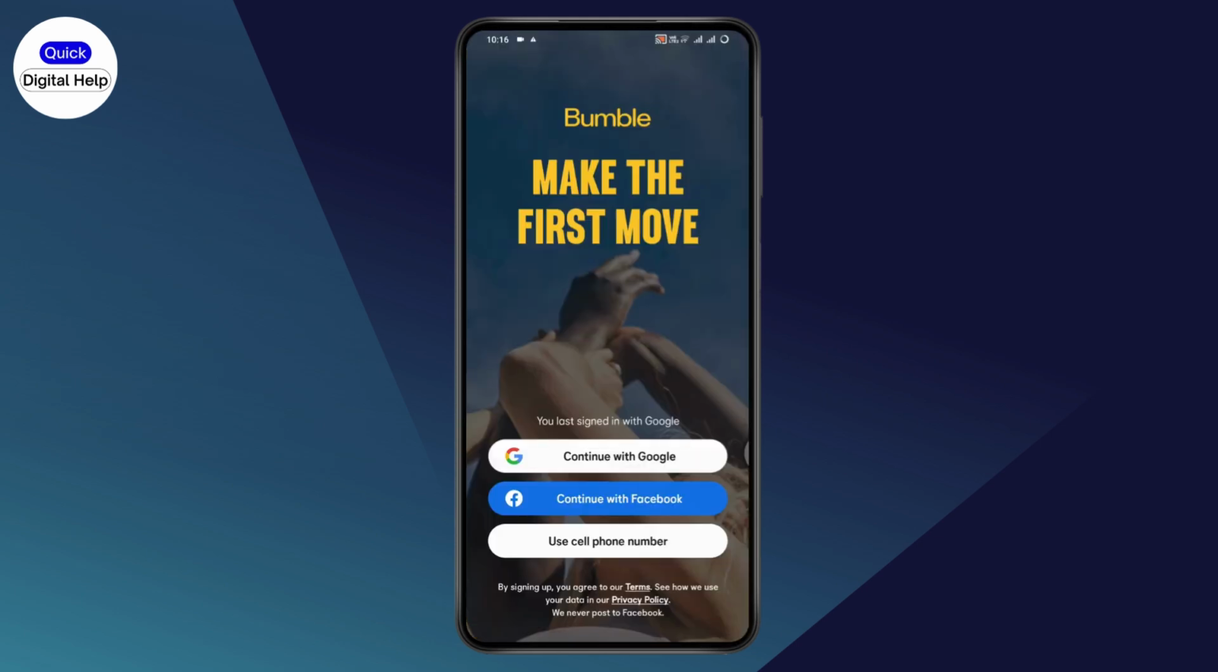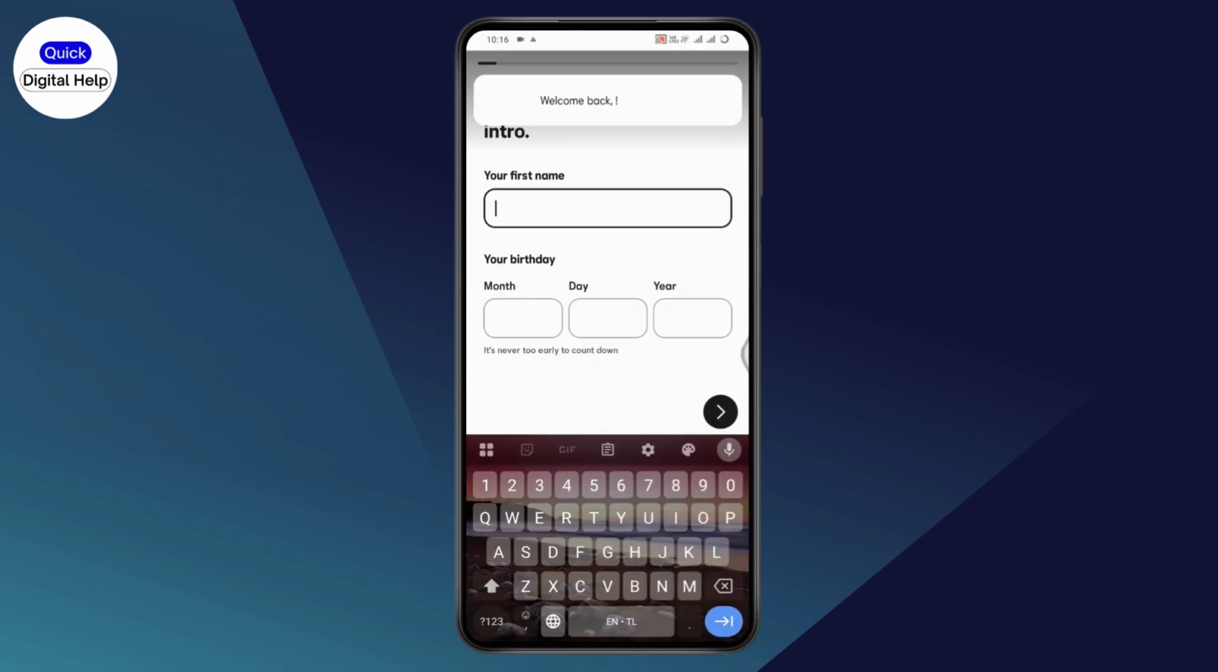Now, once you've launched the application, here you will have this kind of interface. You can just simply tap on continue with Google or Facebook, or you can also use your cell phone number. So I'll go with Google, tap on continue with Google, and then select your Google account that you would like to use. After selecting, now it will take you to this kind of interface.